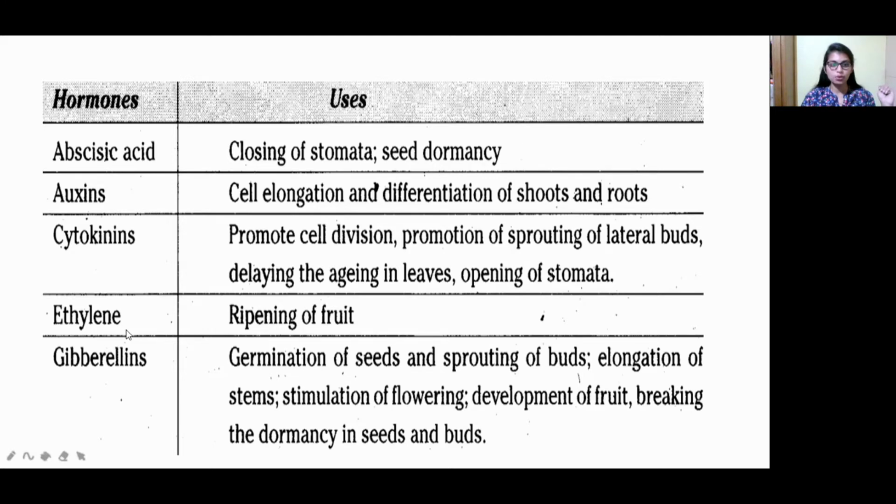Now come to ethylene. This helps in the ripening of fruit. If a fruit is ripening, which hormone is responsible? The ethylene hormone. So in the market, for early ripening, they simply take the fruit and add the ethylene hormone for the ripening. Then gibberellin helps with germination of seeds and sprouting of the buds, elongation of the stems, stimulation of flowering, and development of the fruit.